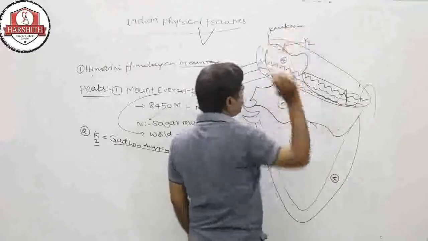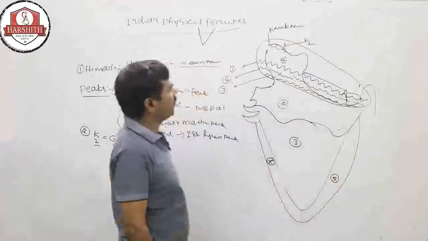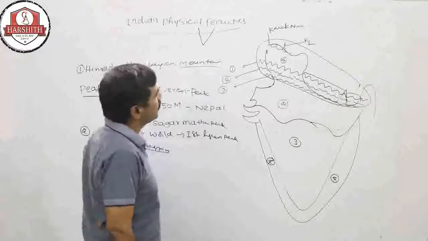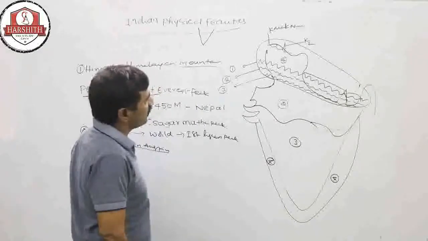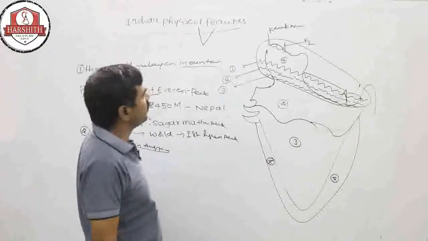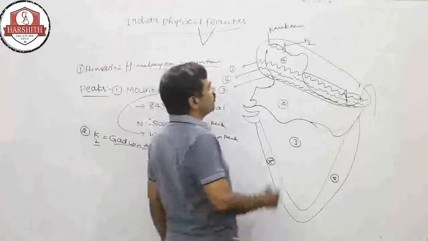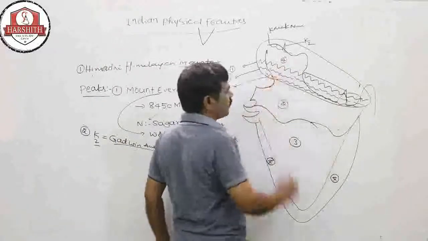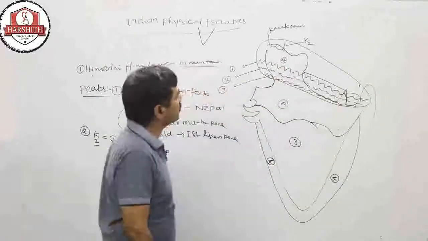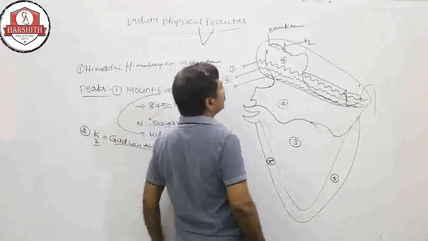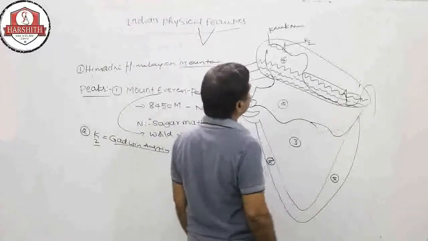Generally this area is under Pak-occupied Kashmir, which is under Pakistan, meaning in the Pakistan region.